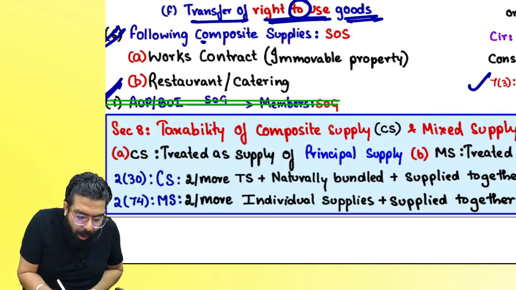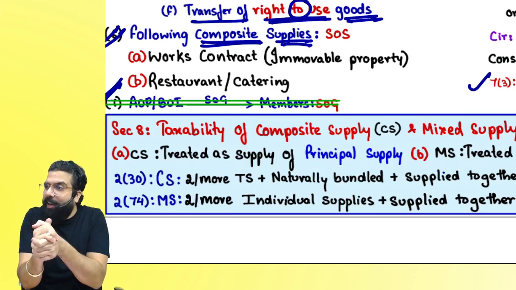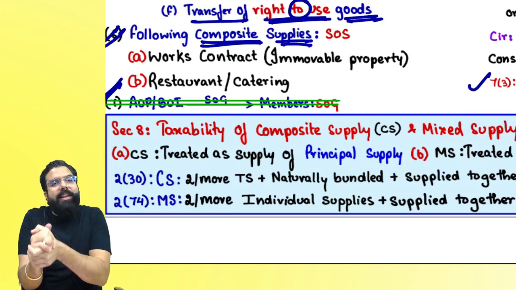Then following composite supply. What do you mean by composite supply? Two or more taxable supplies, they are naturally bundled, supplied together in the ordinary course of business, and one is the principal supply.